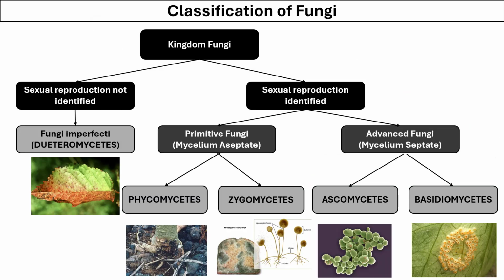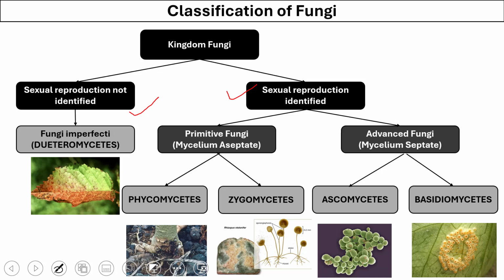Let's quickly review the classification of fungi. Fungi are mainly categorized into two categories based on whether sexual reproduction is present or absent. The group of fungi that does not have sexual reproduction is called fungi imperfecti or Deuteromycetes.